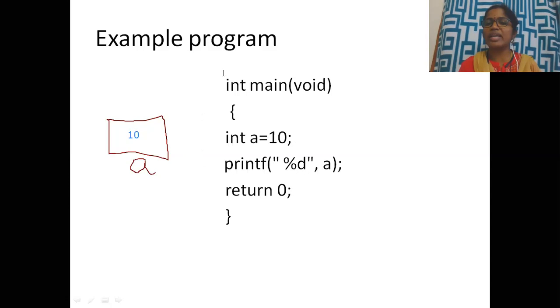As you are writing the main function as integer, that means your operating system is calling your main. You are not returning anything to your operating system, so you will write return 0. Okay, when you learn the functions concept, you can understand what the return is and what it will return. Okay, so this is the simple program.